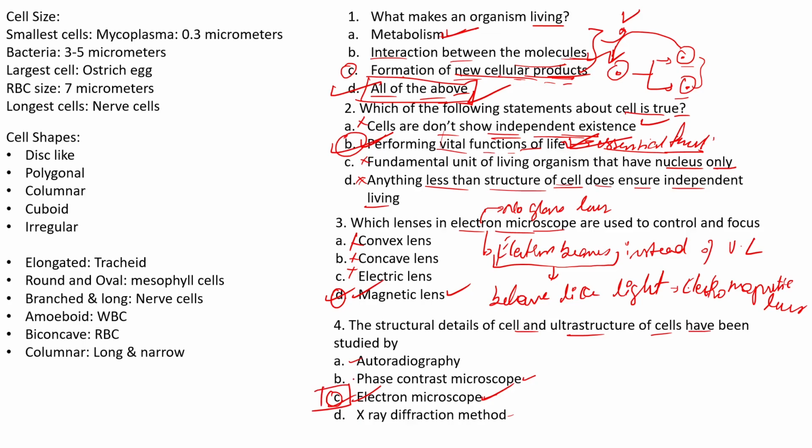Phase contrast microscope is mainly used to study the live cells, and it is based upon visible light only, so hence this is wrong. Autoradiography is mainly used to localize some important proteins or biomolecules, so that is not the right answer. X-ray diffraction method is mainly used to study the biomolecules, mainly the DNA. If you remember from your molecular basis of inheritance, you have studied mainly the X-ray diffraction for the structure of DNA. So X-ray diffraction is also wrong. So the right answer over here is the electron microscope.